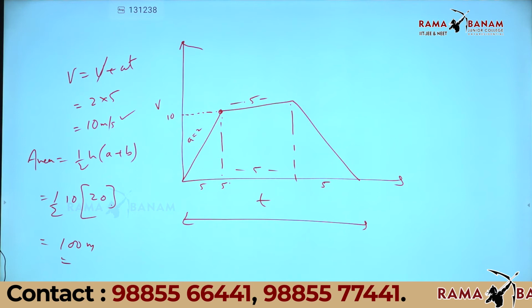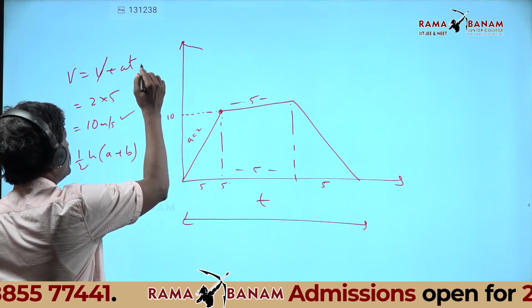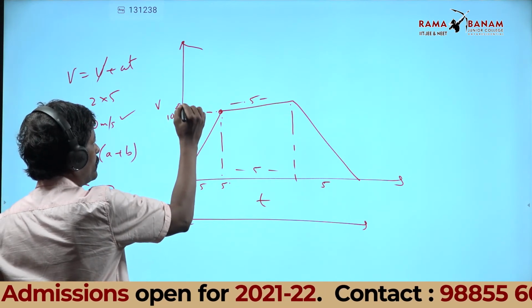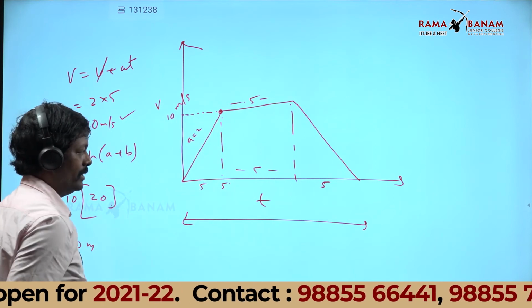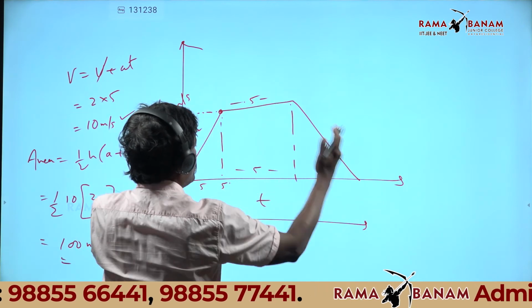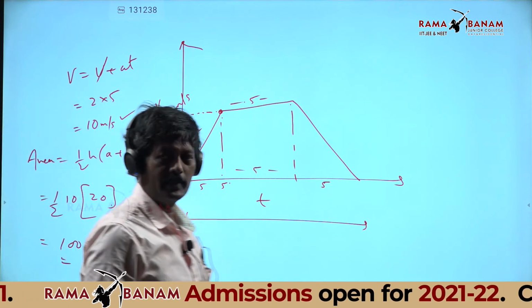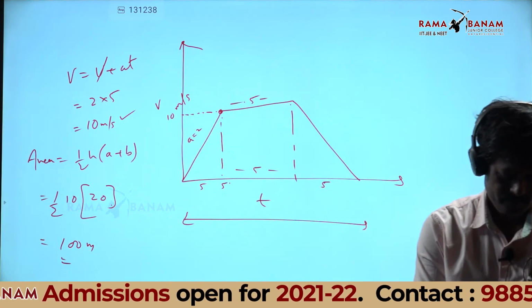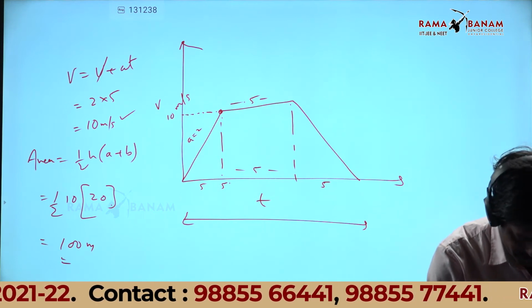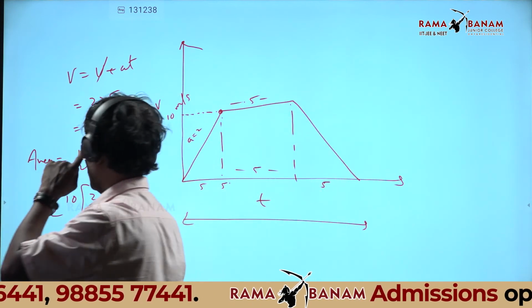So 100 meters. Once again, how to get this height? v equal to u plus at. a is 2, time is 5, 10 meter per second. This is 10 meter per second, that is the height between the parallels. Half h into a plus b, 5 plus this total length 15, 20. That's all. You get 100 meters there, right? Now listen carefully here. That is the 30th one. 100 meters, fourth option there.